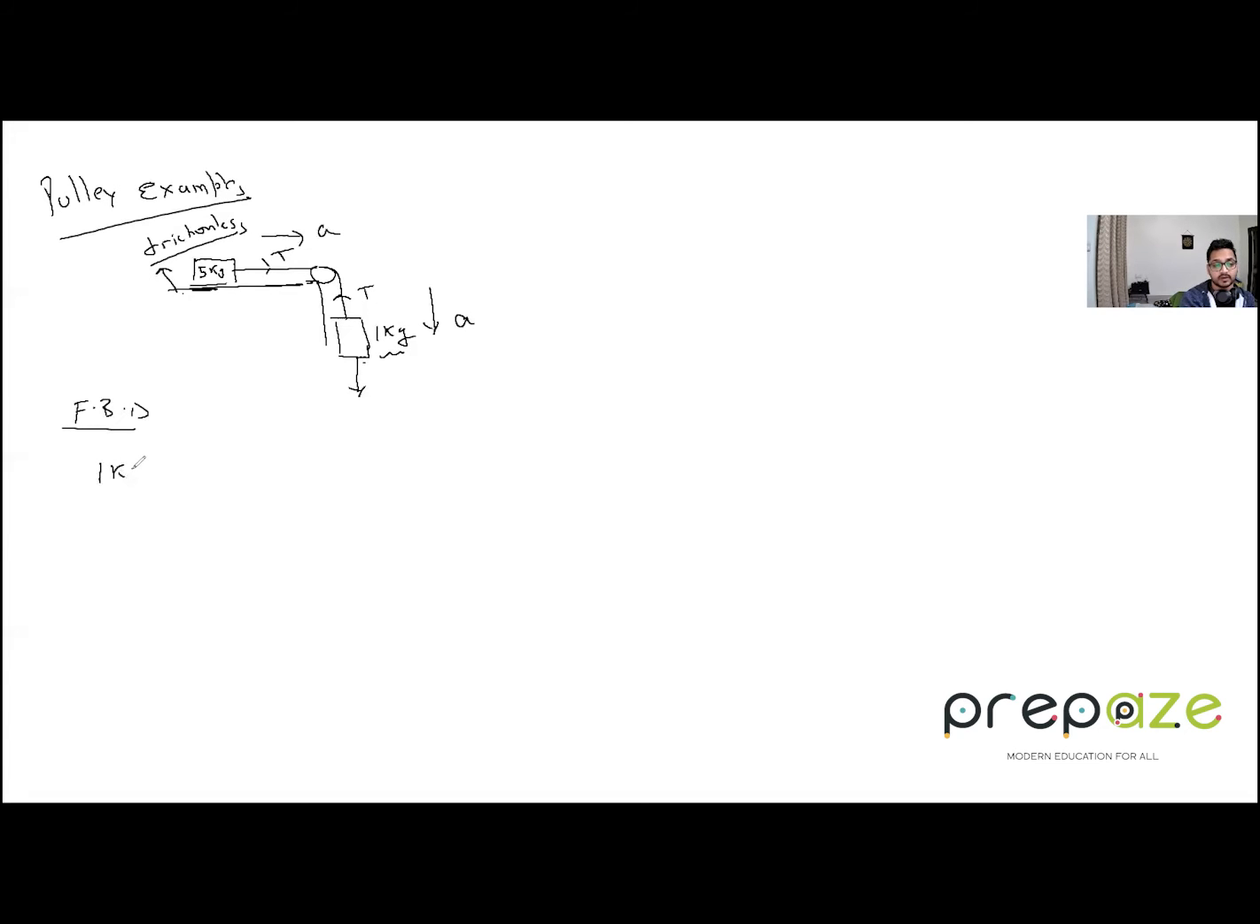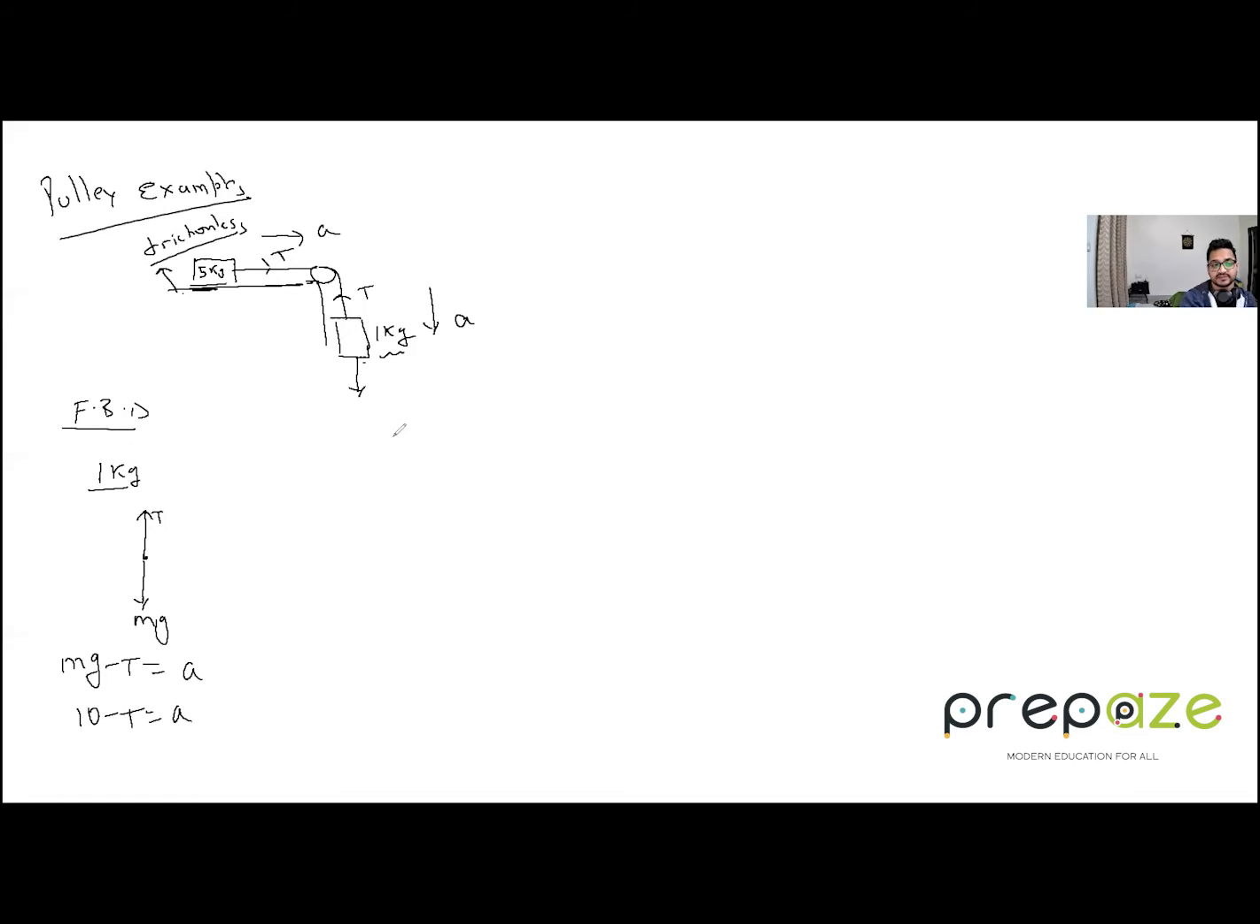So for the 1 kg block, if I draw the free body diagram, it will be what? mg is acting downwards. There is a tension force upwards. So I will write the equation of motion as mg minus T equals ma. m is 1, g is, let's say, 10. So it is basically 10 minus T equals a.